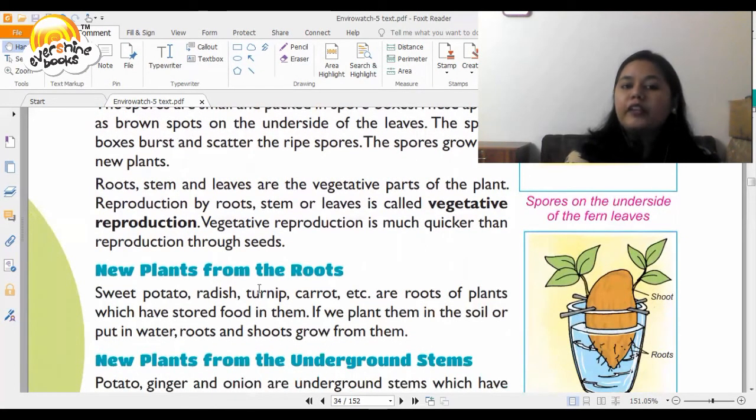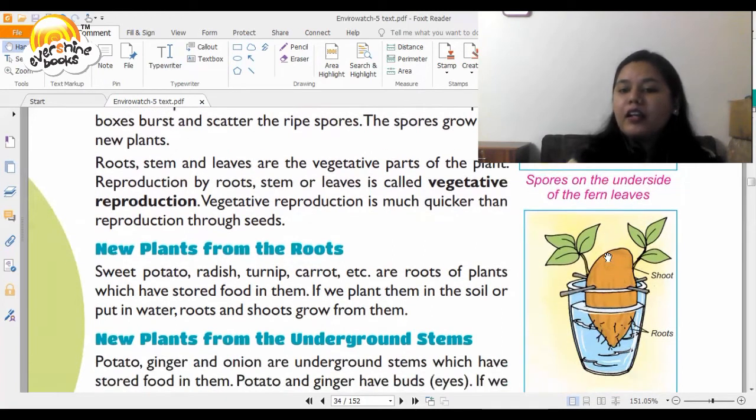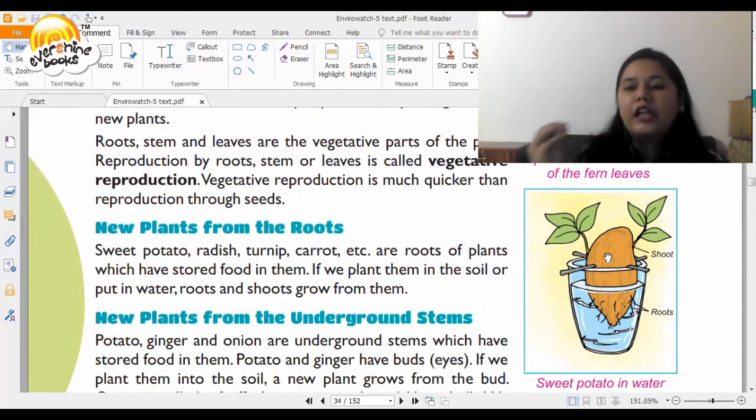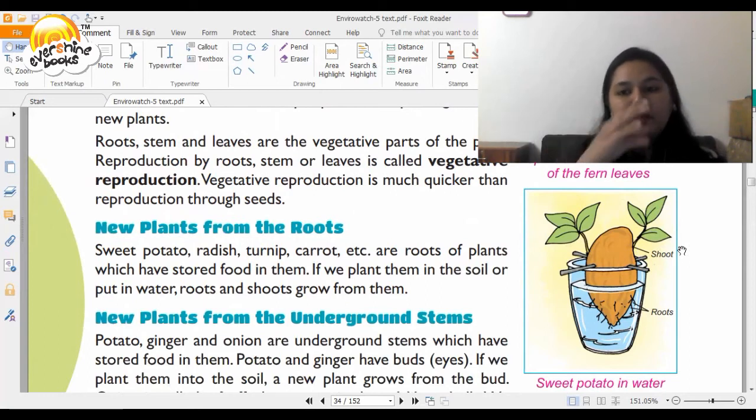Sweet potato, radish, turnip, carrot, etc. are roots of plants which have stored food in them. If we plant them in soil or put in water, roots and shoots grow from them. So you can see a diagram here that how a potato which is submerged into water with proper oxygen and temperature, you will see many branches coming out.